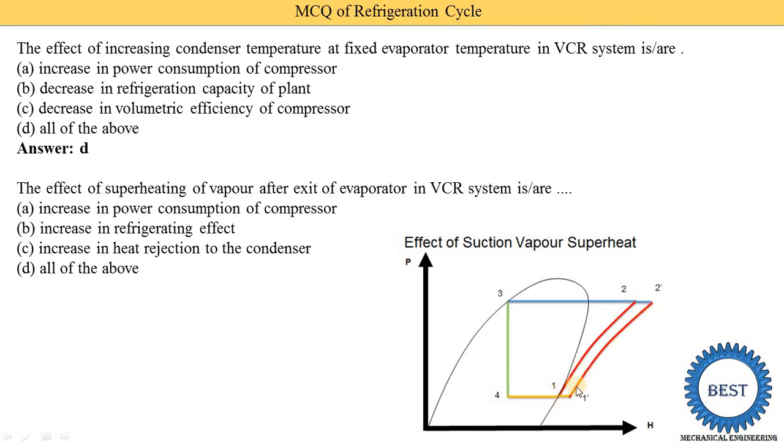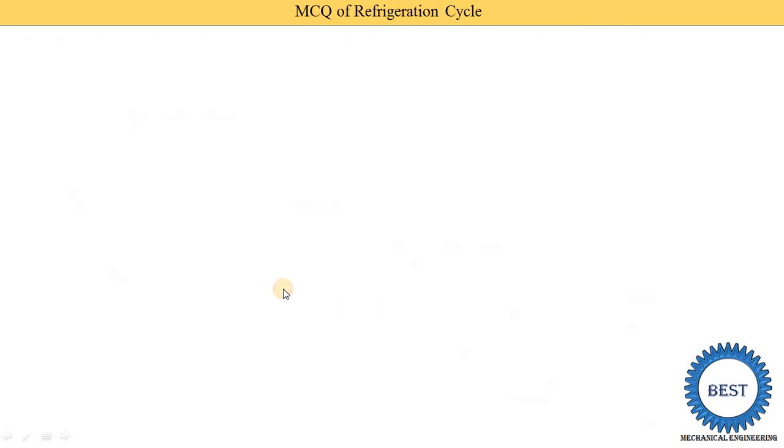Here we see that the power consumption is increased. The point 1 is shifted to the right side, meaning the difference is increased. The line is increased, so the refrigerating effect is increased, and the heat rejection line is also increased. So option D, all of the above, is the correct answer.